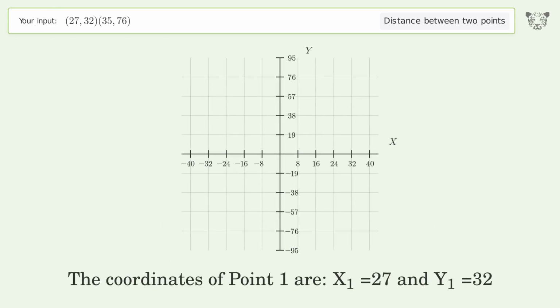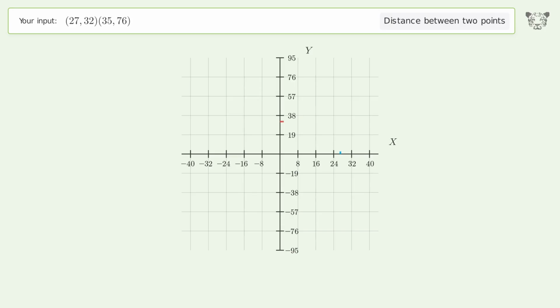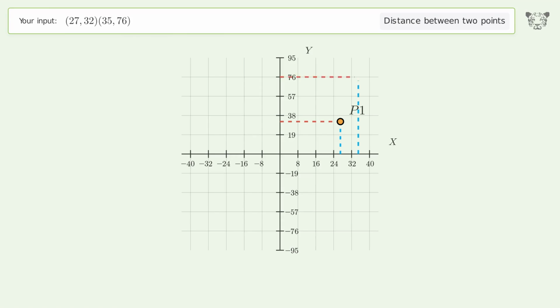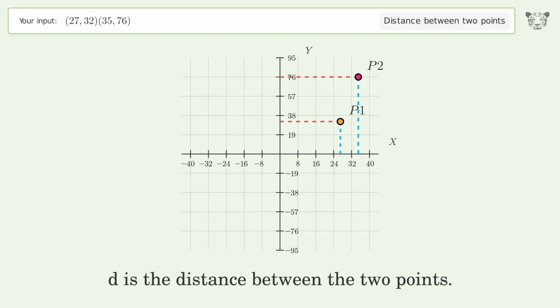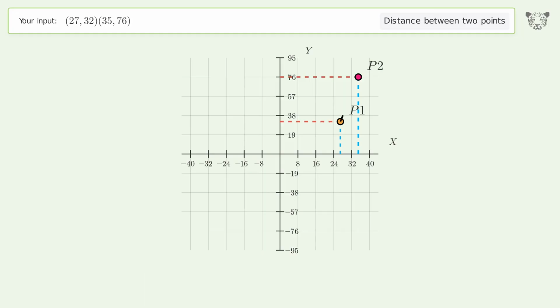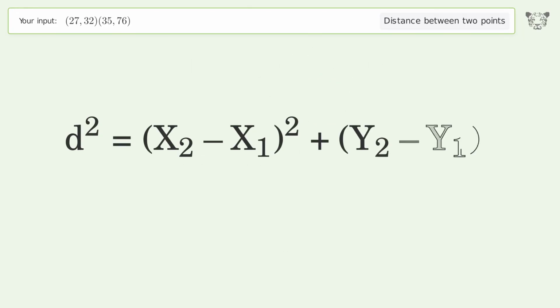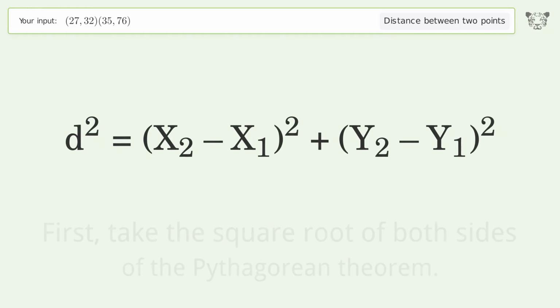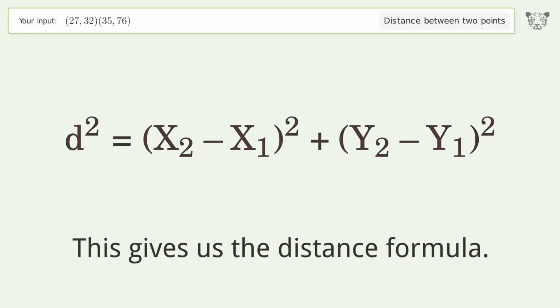The coordinates of point 1 are x1 equals 27 and y1 equals 32. The coordinates of point 2 are x2 equals 35 and y2 equals 76. D is the distance between the 2 points. First, take the square root of both sides of the Pythagorean theorem. This gives us the distance formula.